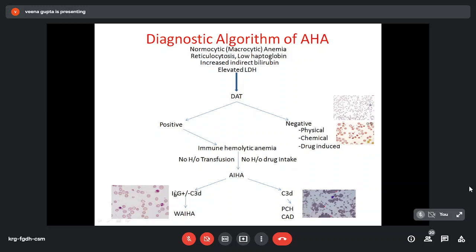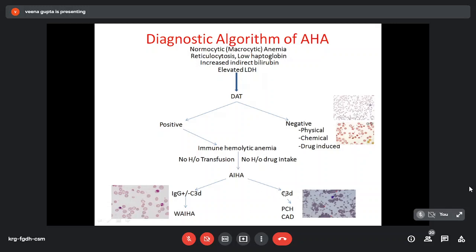But if massive antigenic stimulation, they can also lead to complement activation. And in peripheral blood, we will see numerous spherocytes. So we have to differentiate this spherocyte due to immune hemolytic anemia from hereditary spherocytosis. In hereditary spherocytosis, there is not much of this anisocytosis and poikilocytosis. No more number of spherocytes are there, and Coombs test will not be positive. So spherocytes can be seen in this immune hemolytic anemia, also polychromatophilic cells and other types of cells.